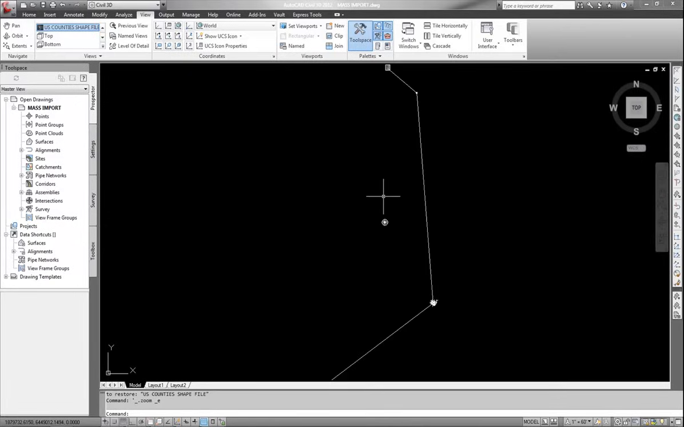What most people do is they import this data, then they move it around, scale it around, up or down, however they need to, so it can fit properly into their drawing. However, Civil 3D will do this for you automatically if you just know how to do it. So let me show you how to do it.